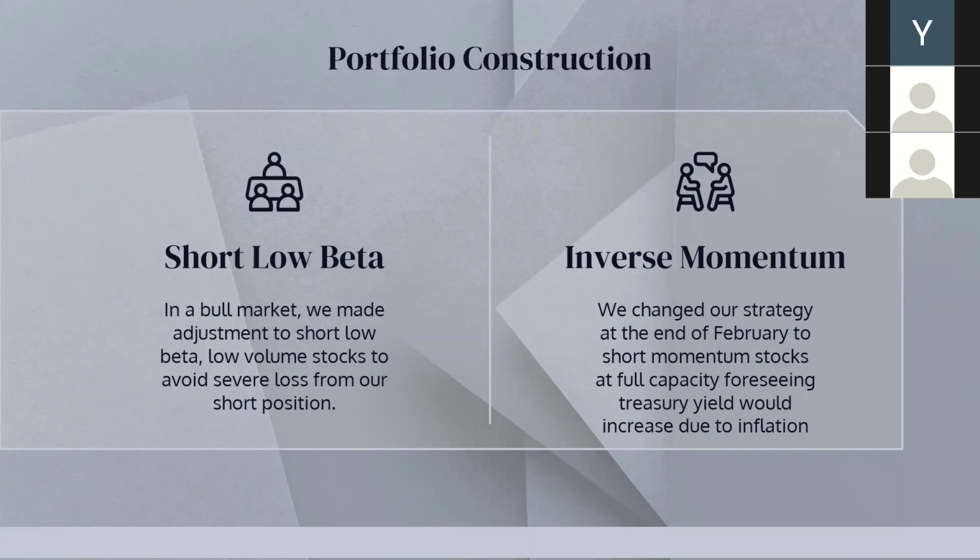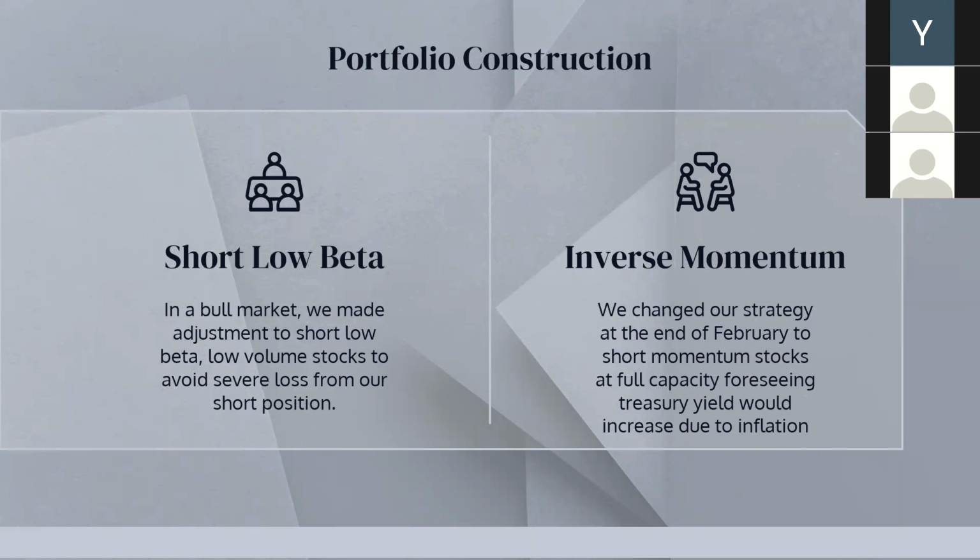We had 2 stages for our portfolio construction. First, during the CQA competition first 2 rounds, we used the Bloomberg terminal to screen out the stocks we need to form our portfolio. After a few weeks trading, we found that our short position was not doing well.